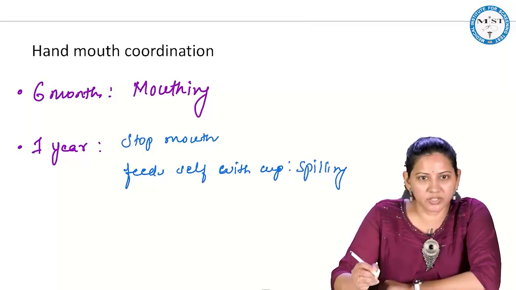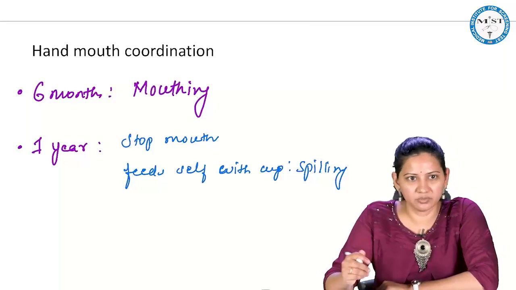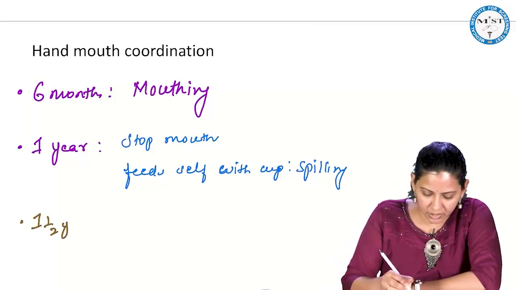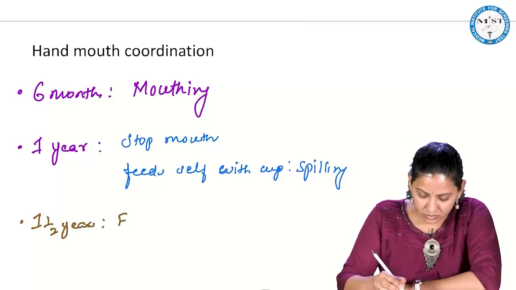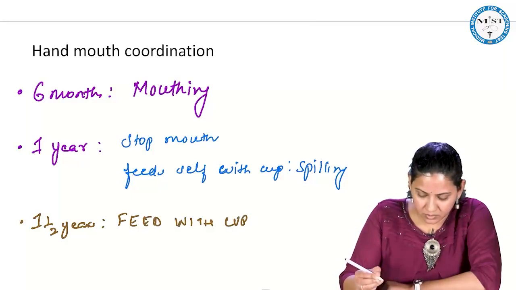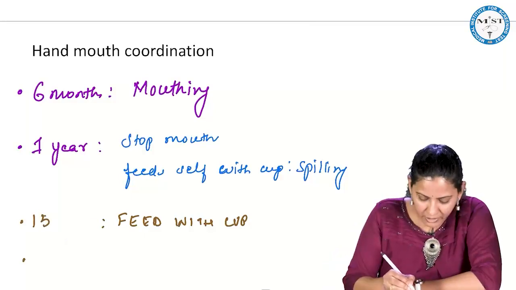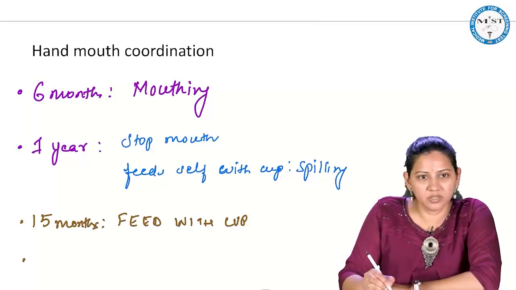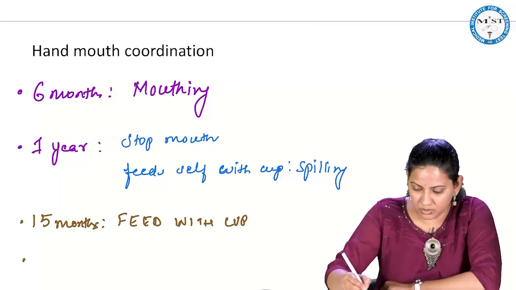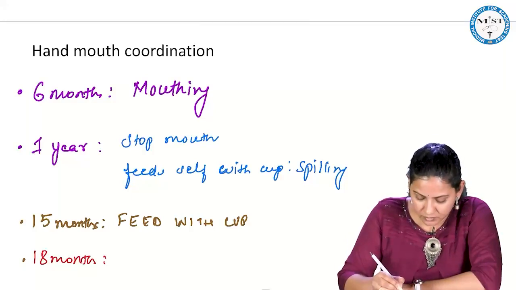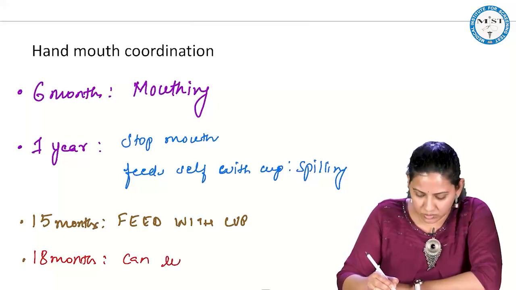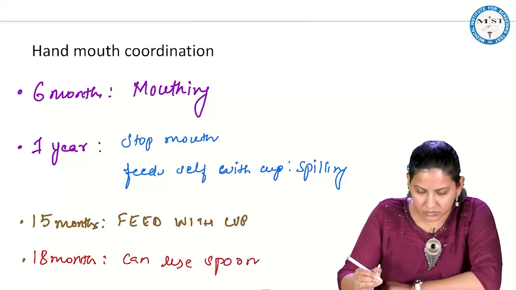There will be a lot of water the child will be spilling while feeding. By 15 months, child will be able to feed with the cup. By 18 months, child can use a spoon to feed.